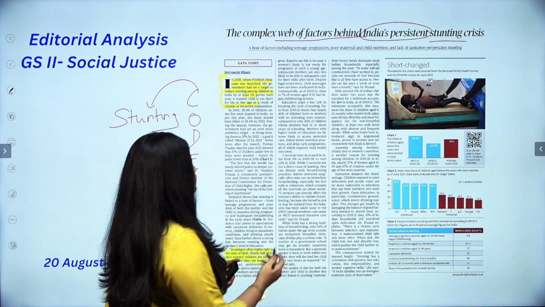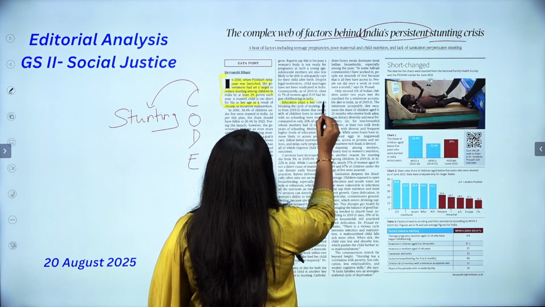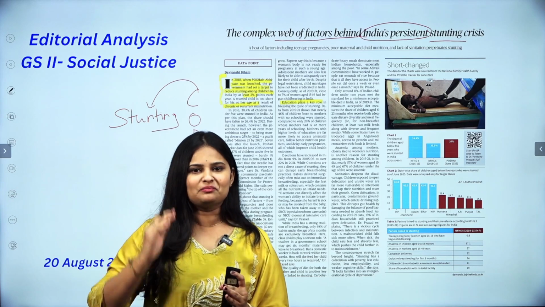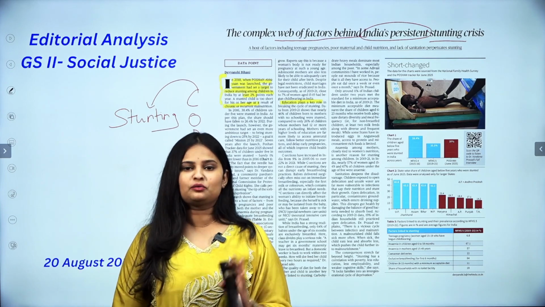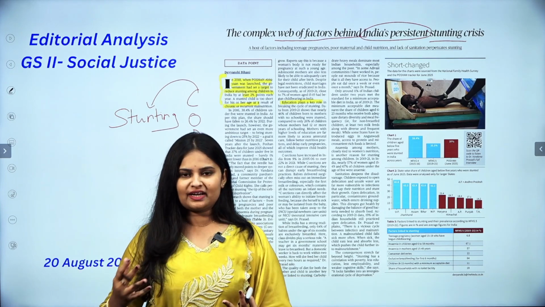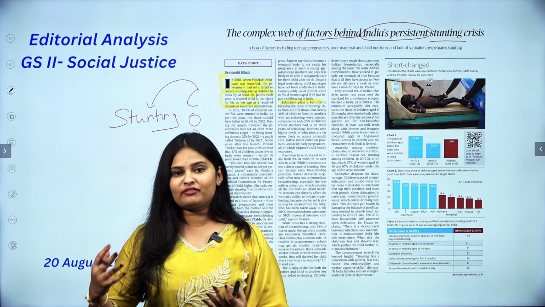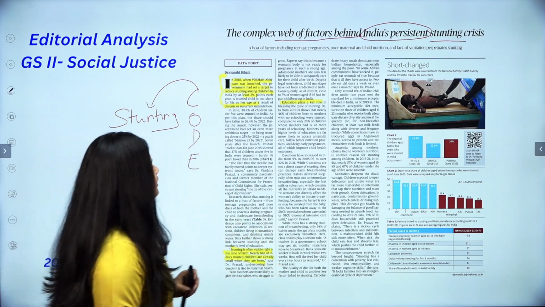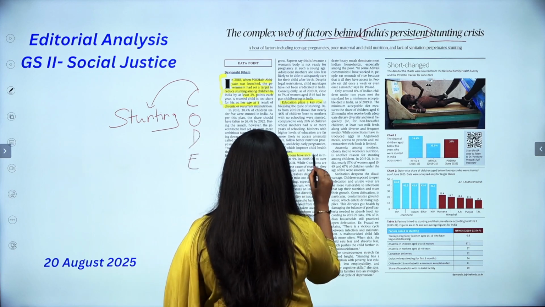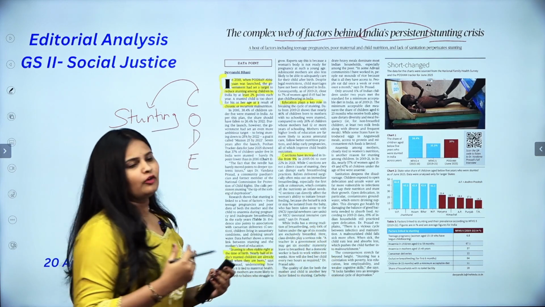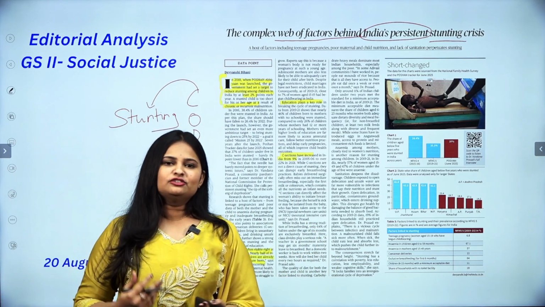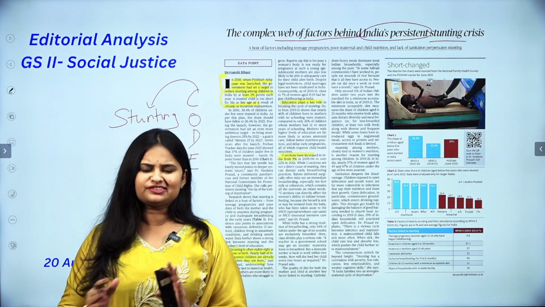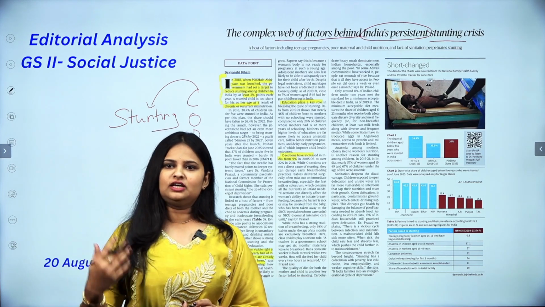For example, take a look at it. Number one, the author talks about education. Education plays a vital role in breaking the cycle of stunting. That is what the author says. Because when you're educated, you're more aware. When you're more aware, you can take better decisions. So this has been cited. Next, the author has also spoken about C-sections, where women who've had C-sections, breastfeeding can be delayed, as a result of which somewhere it can aggravate stunting.